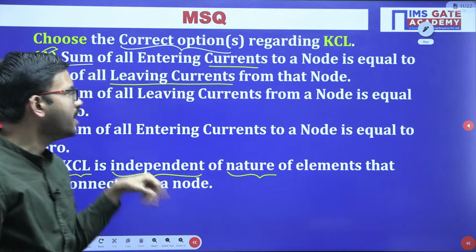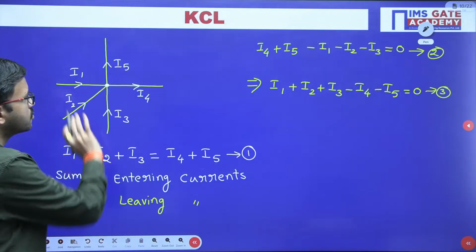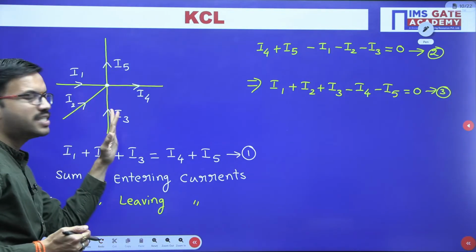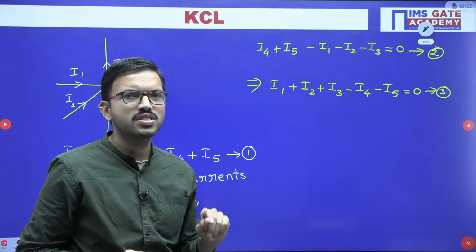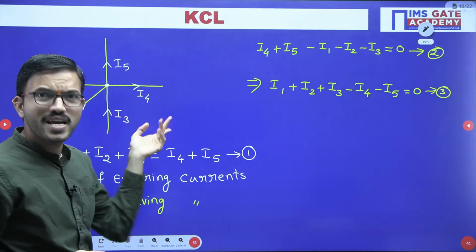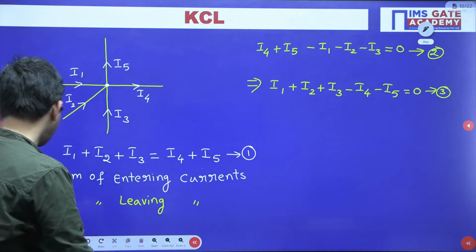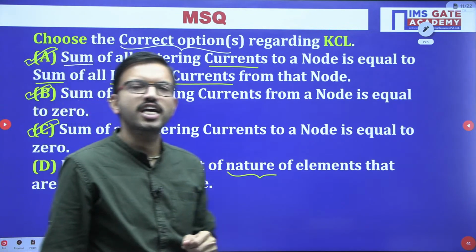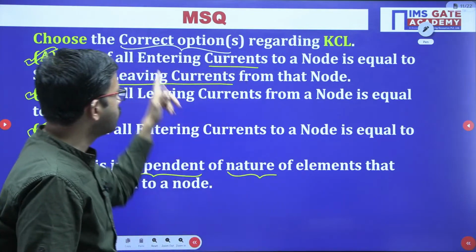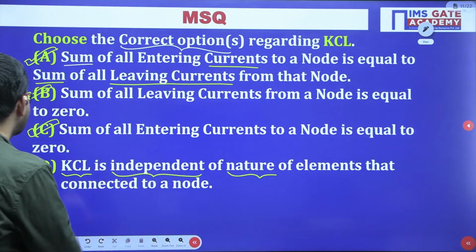You can have a DC source, an AC source, a resistor, an inductor, a capacitor, a voltage source, a current source. You can have a dependent source as well or an independent source, etc. That's why KCL is independent of the nature of elements. So all the four choices are correct.